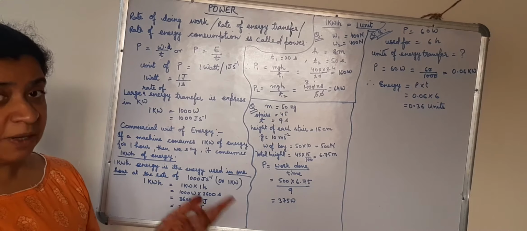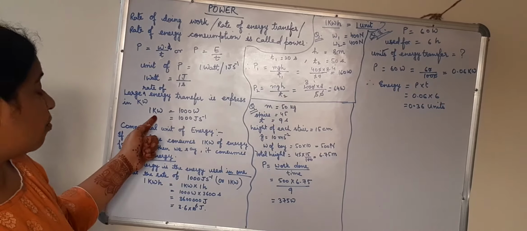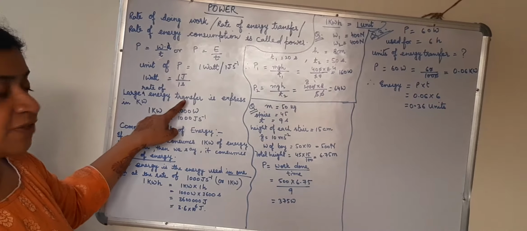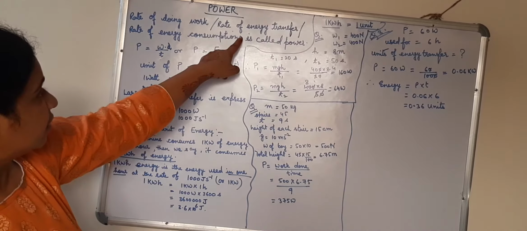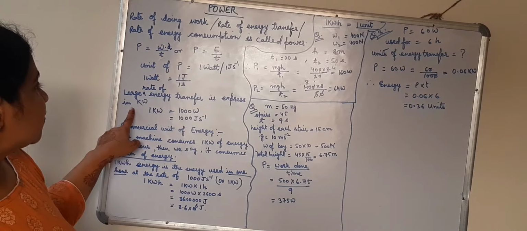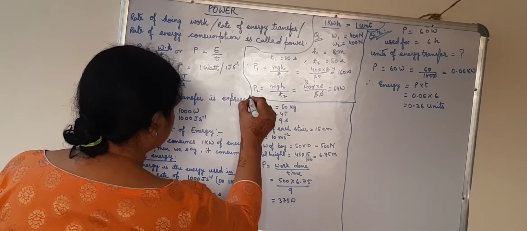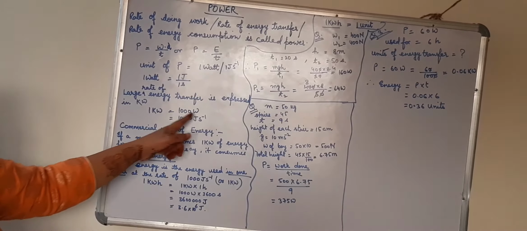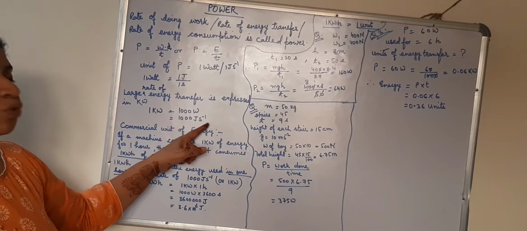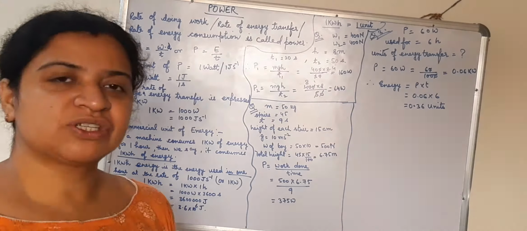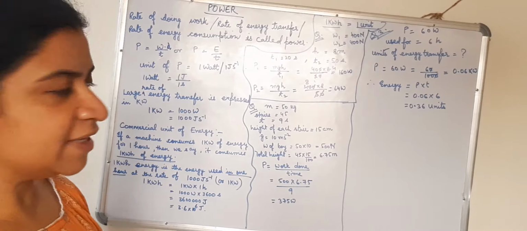So large rate of energy transfer is expressed in the form of kilowatt. So 1 kilowatt is equals to 1000 watt is equals to 1000 joule per second. This was just a small gist of power. There is nothing much to be done in this topic.